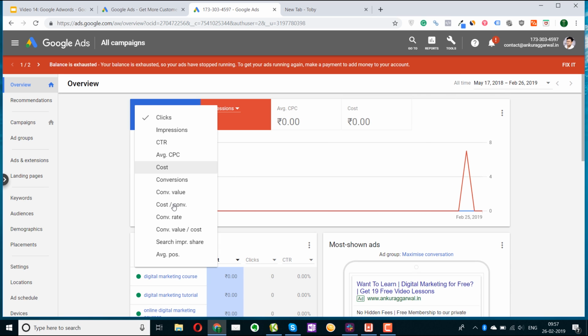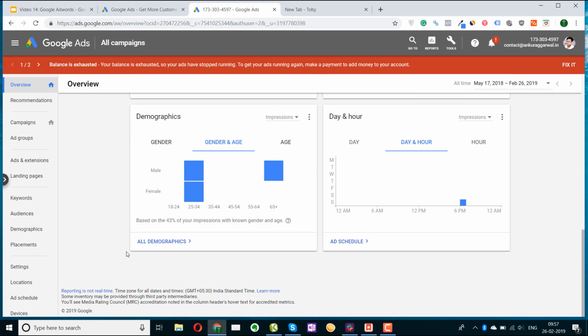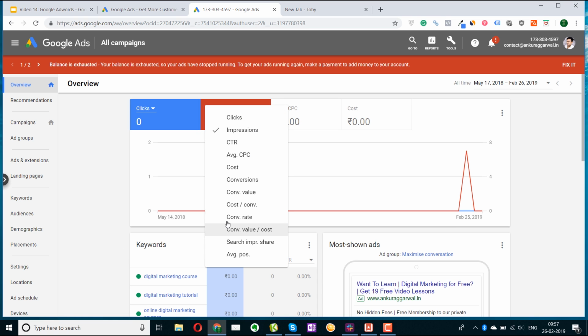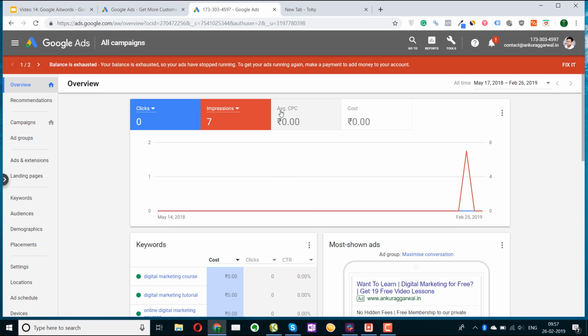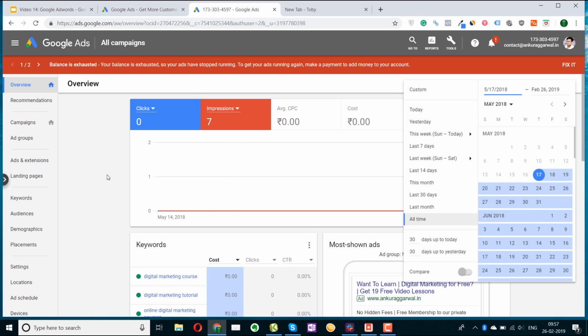Like you can even sort it through various other metrics like clicks, impressions, CTR, etc. Right now the campaign is not active. We have just created it for the video purpose. You can also compare it with the various impressions, CTR, etc. This will be your average CPC, the average cost per click you're getting, and the actual cost that you are paying for the ads. You can even change the date here, like whichever segment of date you want, or you can directly click here like last 7 days, last week, etc.